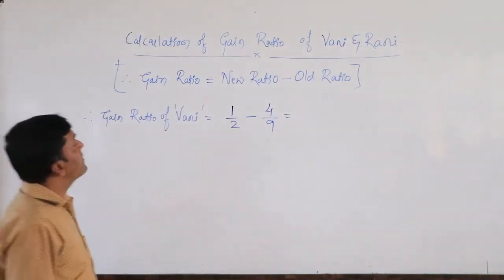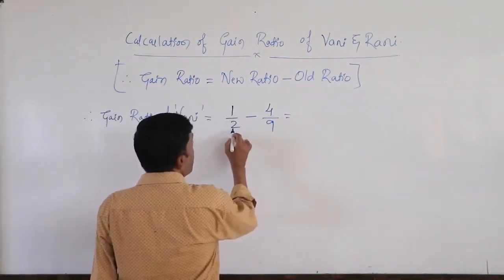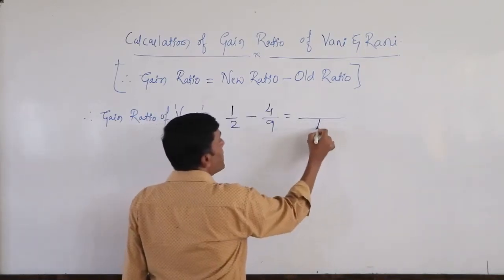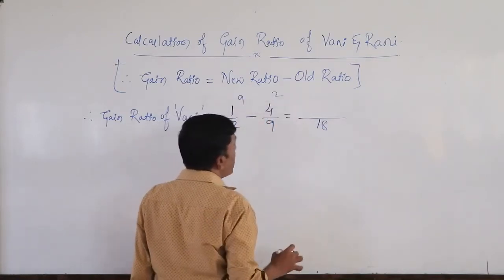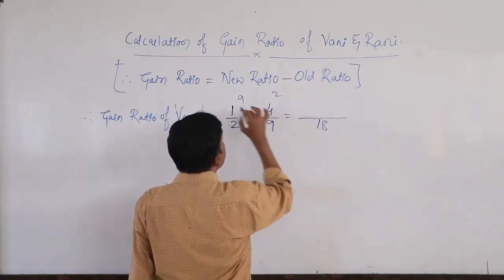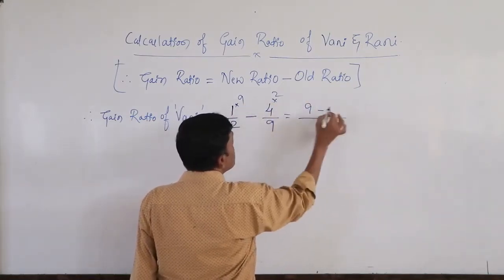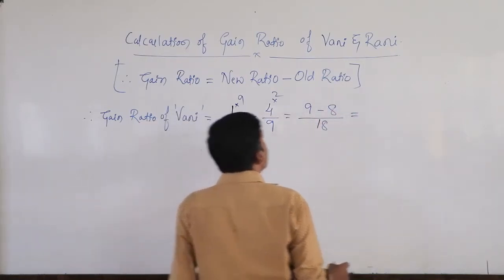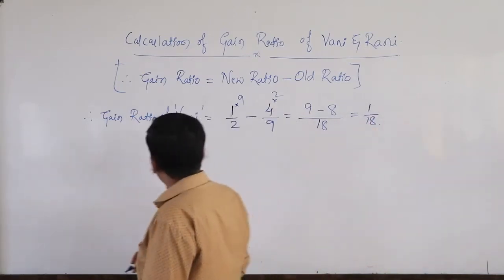With this we can ascertain the gain ratio of this partner. The LCM of 2 and 9: 2 9s are 18, 9 2s are 18. Here 9 1s are 9 minus 4 2s are 8. This is the way of solving fractions. So 1/18 is the gain ratio of Vani.